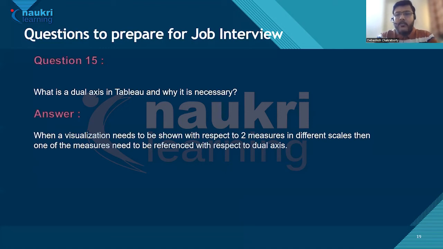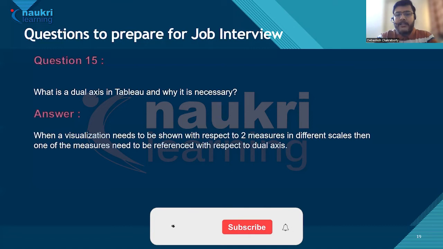So let's say you want to create a visualization and there are two measures and one of the measures needs to be in a separate axis. So what you can do is right click on that particular measure and then show that measure as a dual axis. In Tableau, there is an option: you can select dual axis and that particular measure becomes a dual axis.